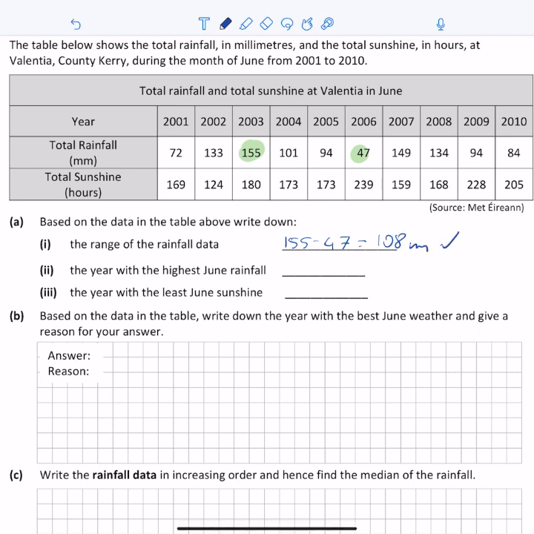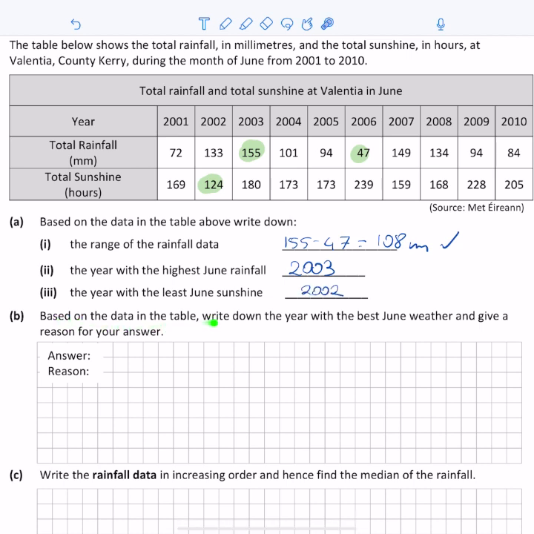So that's done. The year with the highest June rainfall is 2003, because we already found that the maximum value is 155, and that happens in 2003. And the year with the least sunshine in June: we have to look at the total sunshine row, and the column with the lowest value is 2002, where the total sunshine was only 120 hours. So 2002.